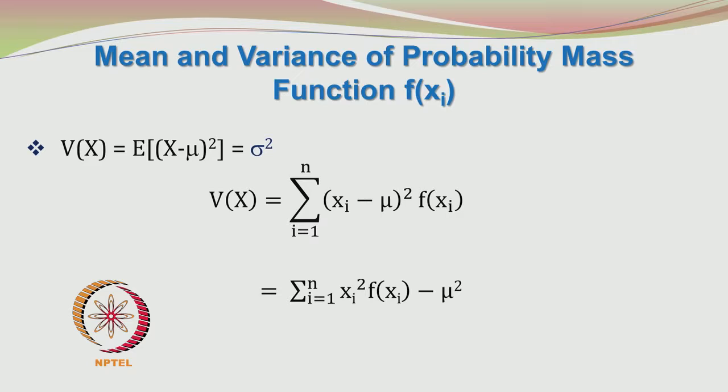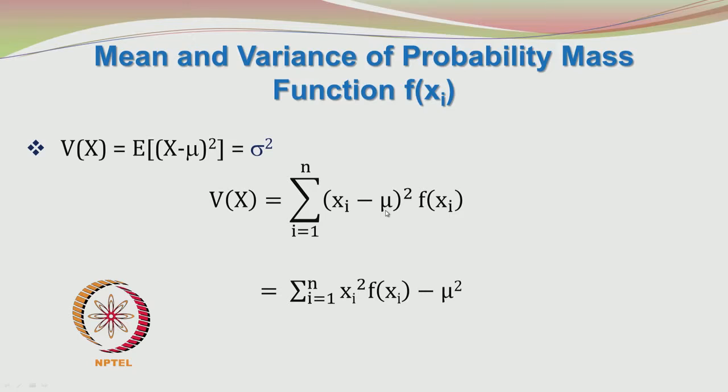When you square the deviations from the mean and take the sum, they will not be equal to 0. And each of such squared deviations should be multiplied by the corresponding f of xi. When you expand this, sigma i equals 1 to n, you get xi squared f of xi minus mu squared. This derivation is quite simple, and you may want to try it out yourself.